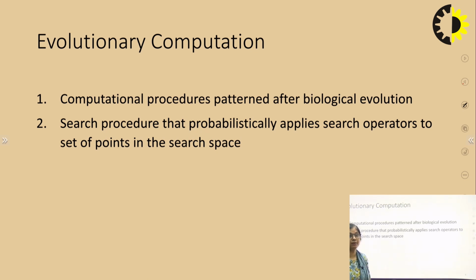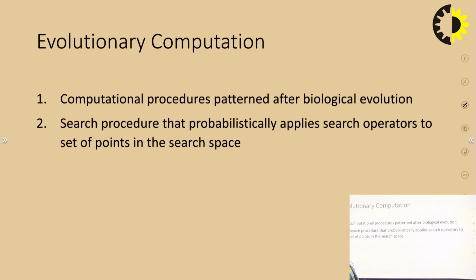We have just talked about the motivation, which is biological evolution, how biologically humans have evolved. Okay, so genetic algorithm comes under the concept of evolutionary computation. These are computational procedures which are patterned after biological evolution. Same is our genetic algorithm. So, genetic algorithm falls in the category of EC, evolutionary computation.